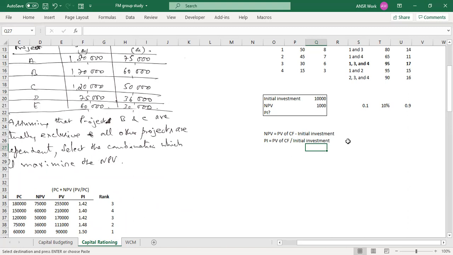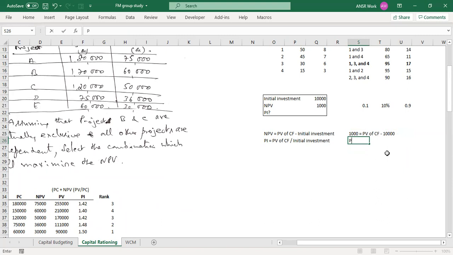Yes. But the NPV and initial investment are given. If you take the first equation, NPV equals present value of cash flow minus initial investment, and put the numbers, how should it look? 1000 equals present value of cash flow minus initial investment. Am I right? Yes. Initial investment is how much? 10,000. Then how much will the present value of cash flow be? 11,000, not 9,000. That's a mistake, right?